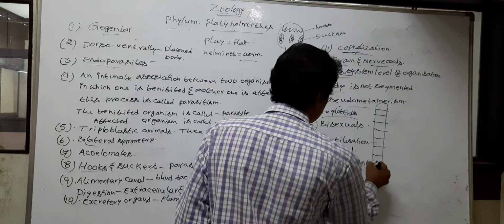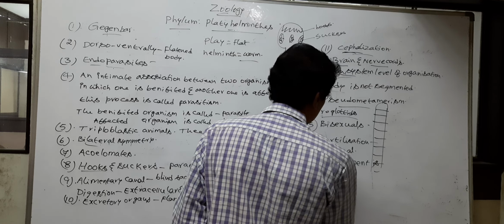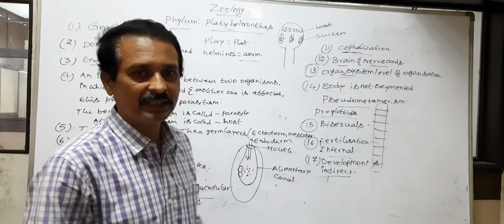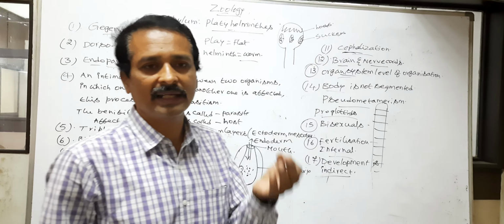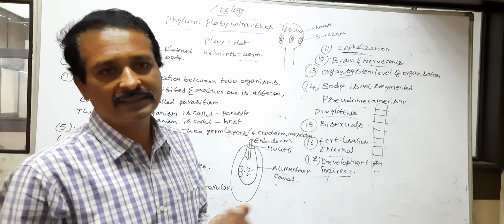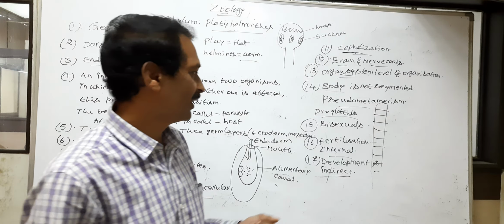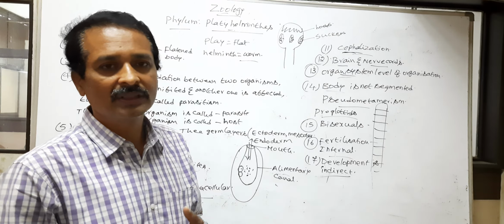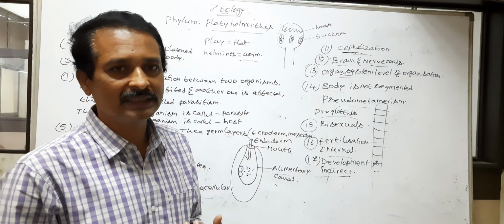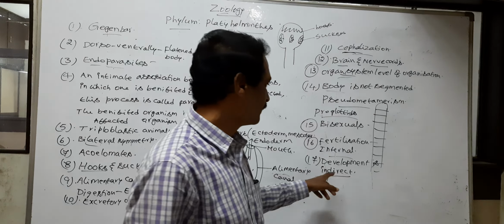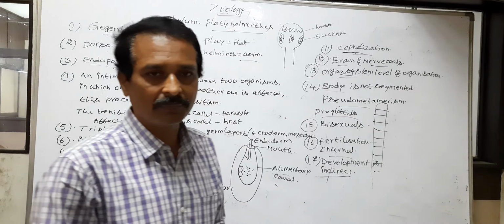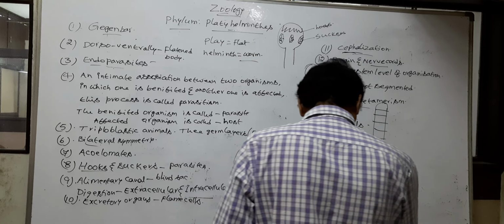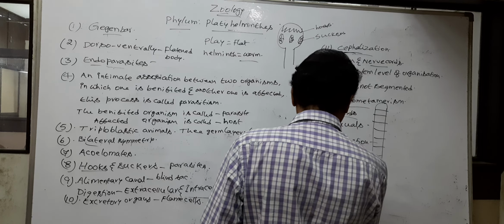Next, development. Development is indirect. So a larval stage is formed. Examples: Redia, Cercaria, Metacercaria, etc. are the larvae of the Platyhelminthes. So a larval stage is formed during developmental stages. Such development is called indirect development.